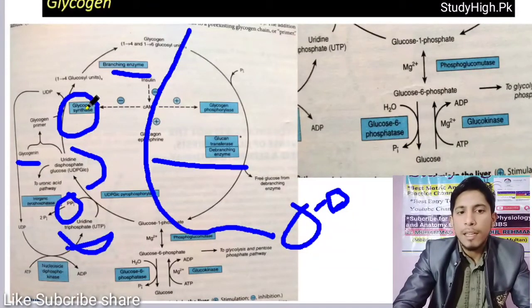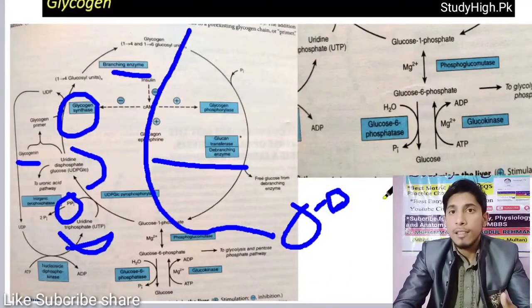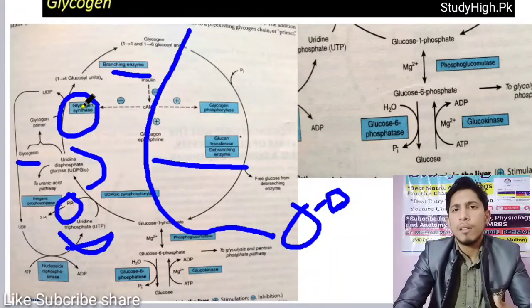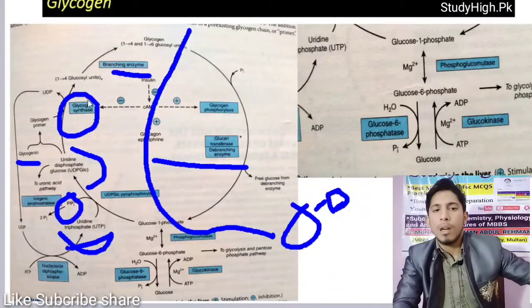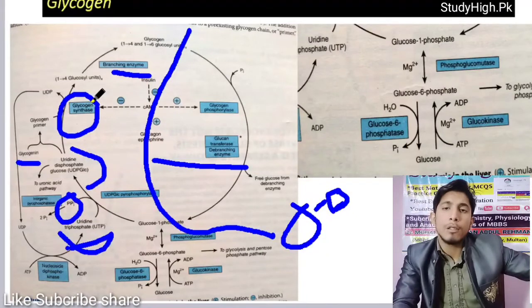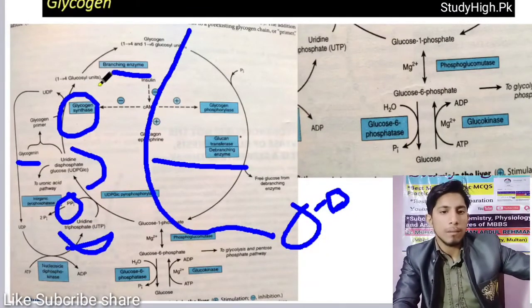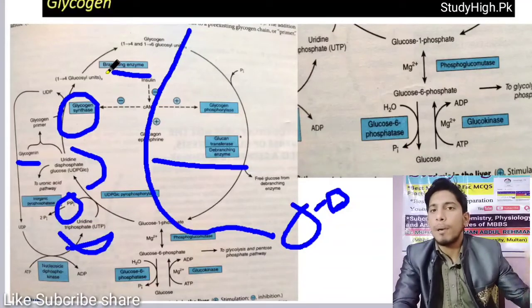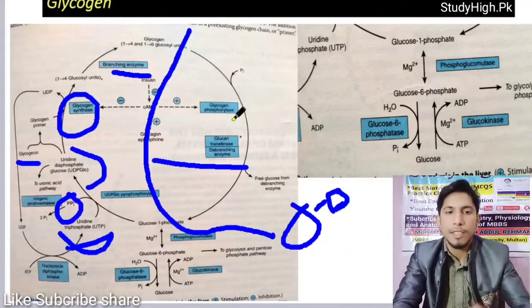What is the primer for glycogen synthesis? Its primer is a chain of at least 8 glucose monomers. Glycogen synthase then further causes the elongation of the chain of glucose that is connected through alpha 1,4 glycosidic bonds. Then another enzyme, the branching enzyme, causes the branching of that chain at different sites.